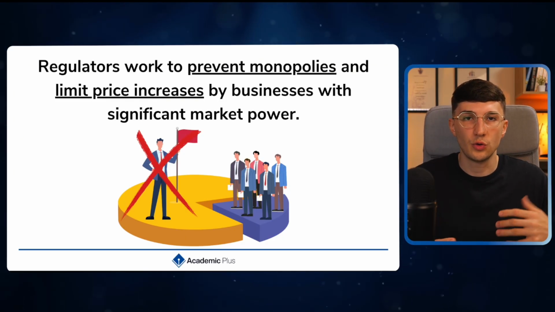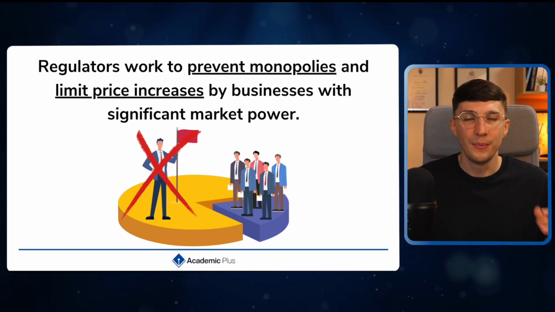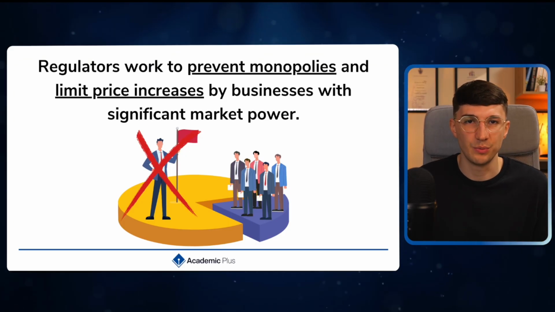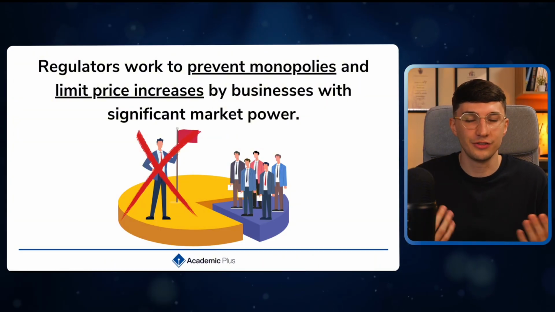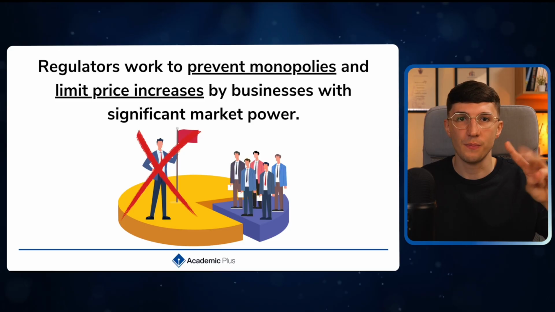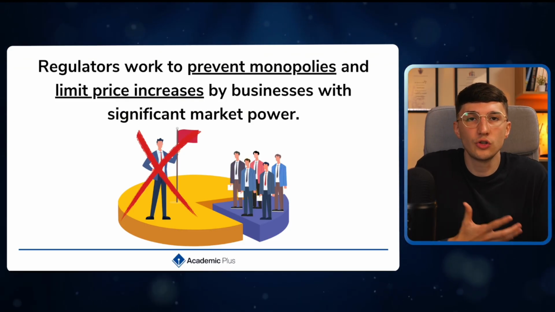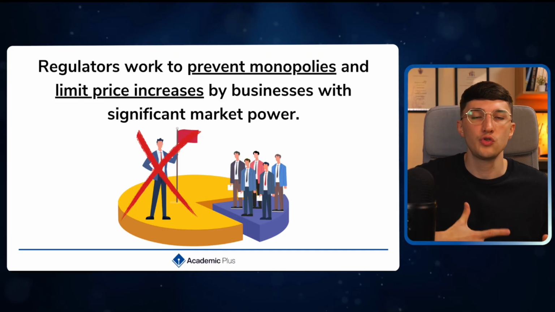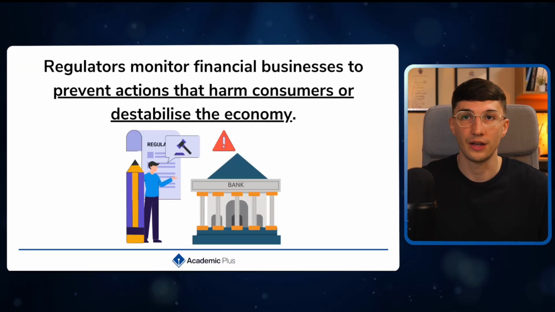We also want to make sure that we're regulating these companies who have a large market power. Because if these large companies who have a lot of market power started communicating with each other and said, how about we all just agree to increase our prices so all of us are making more profit? Now, if there are only 3 companies in that market, all 3 of them increase the prices, customers can't go elsewhere. So what these regulators would do is they would also try and limit the price increases by these businesses with significant market power.